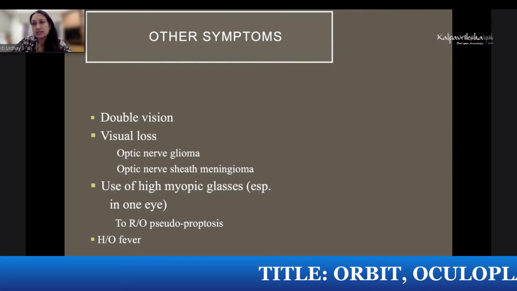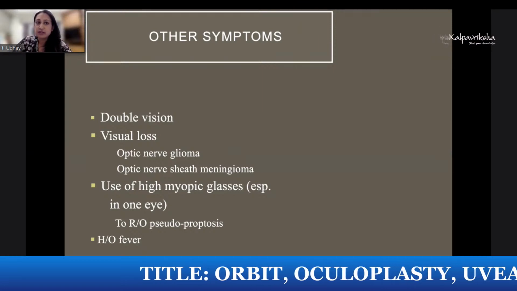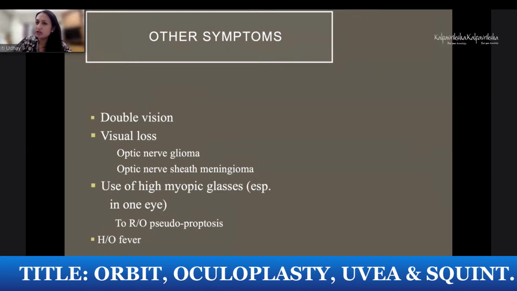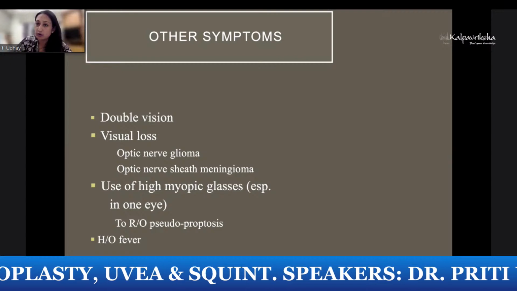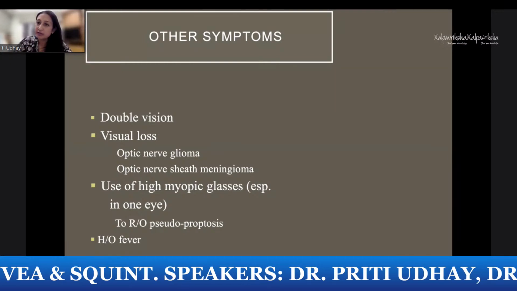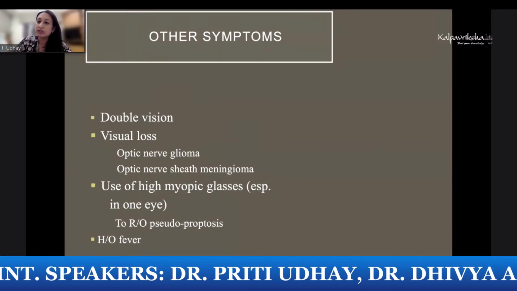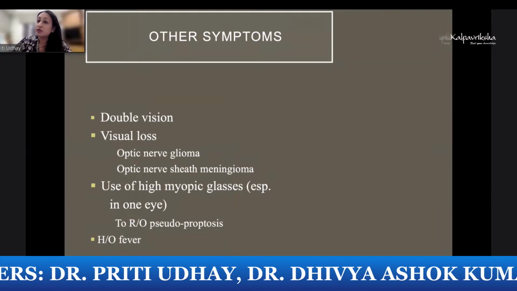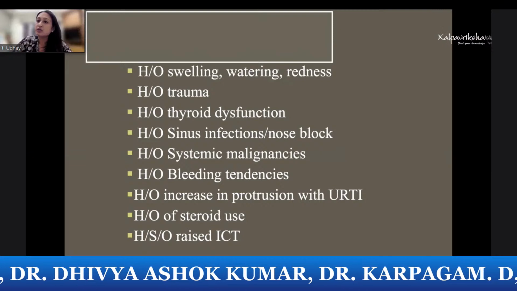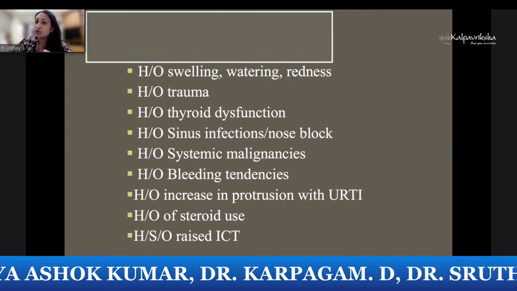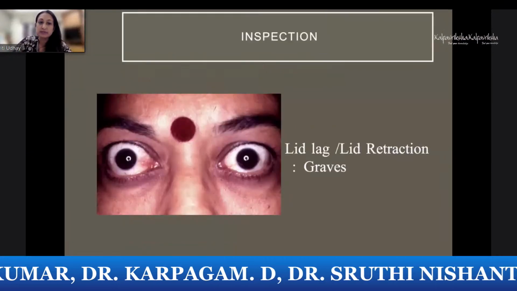And of course, other symptoms, you need to ask the patient for double vision, vision loss. Now, vision loss can be because of external compression on the optic nerve, because of increase in the orbital volume, or it can be optic nerve pathology like optic nerve gliomas, optic nerve sheath meningiomas. And of course, history of fever is important in acute infections, and other symptoms which will lead you to the pathology in the orbit.